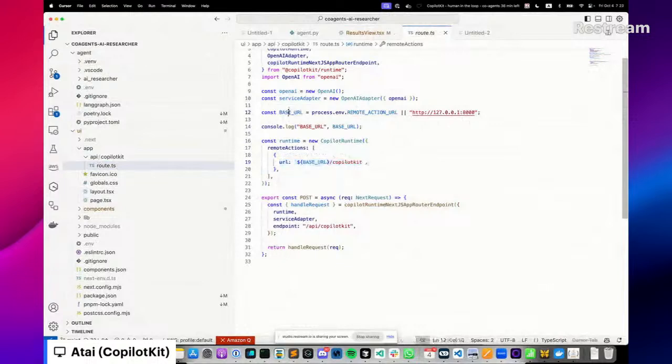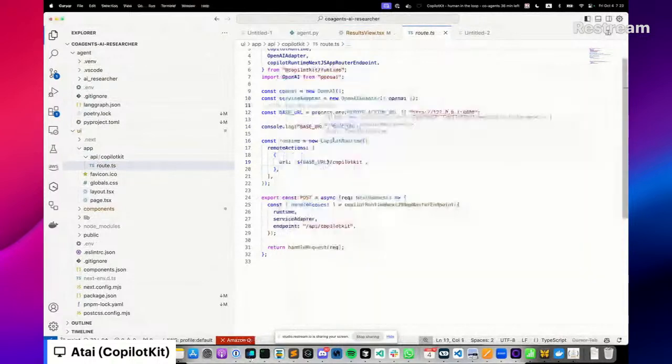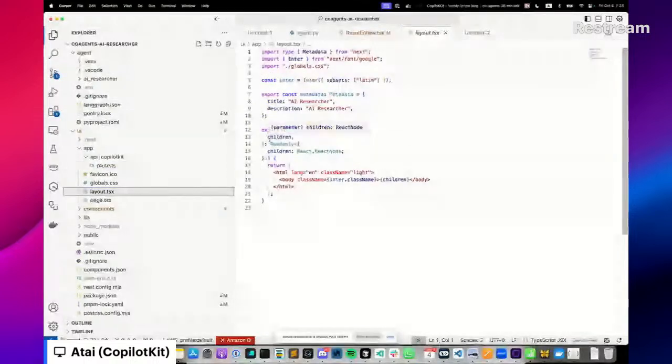There's the base URL, which is exactly what we saw before, and then we do /copilotkit. So you see, it's exactly what we have running here on the Python side. So now the application is connected to a CopilotKit provider, which is itself connected to this remote Python server.